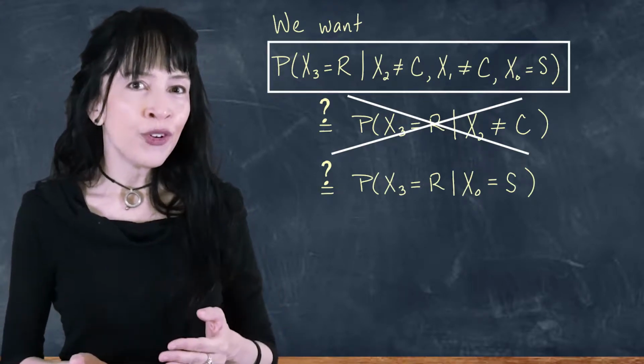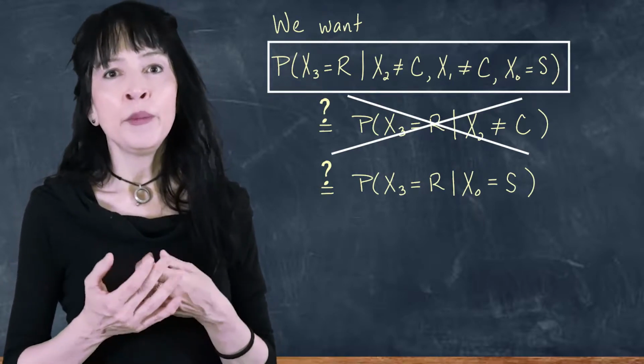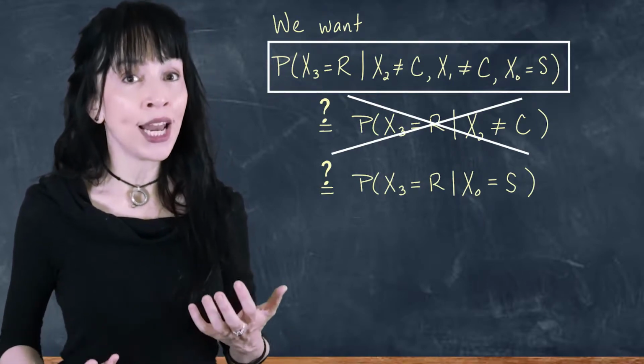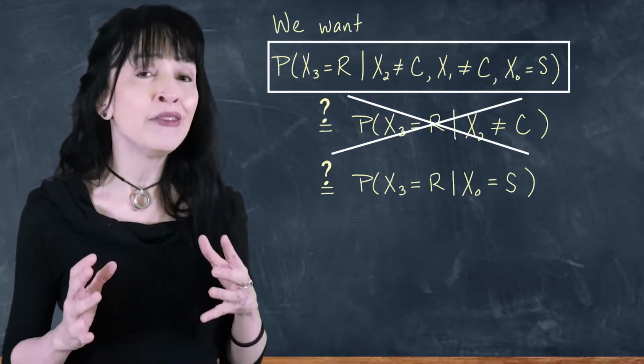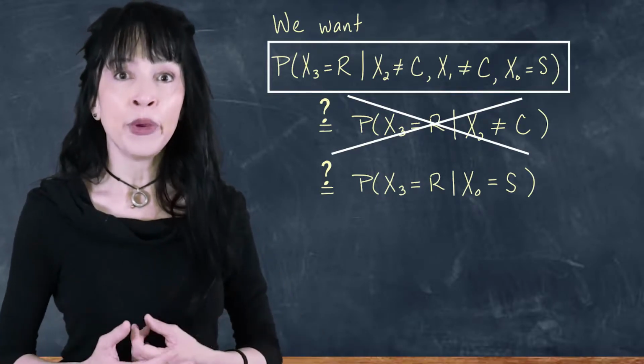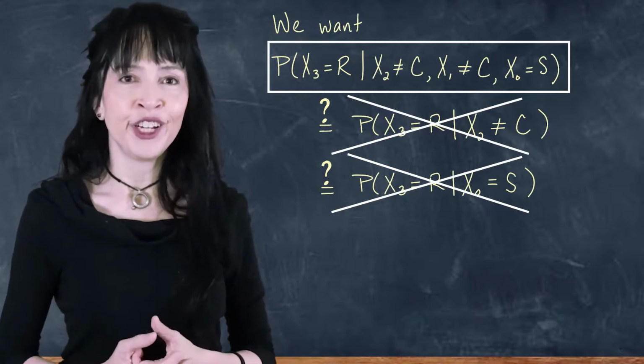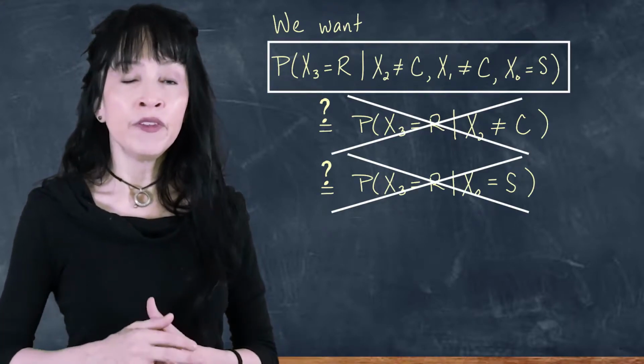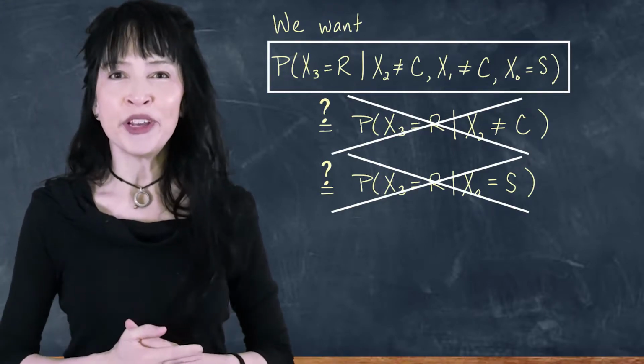This is also not true by the Markov property, because even though we're not given what happened on day 1 and day 2, we do have some information there that we can't ignore. So we're going to figure out how to do this probability. But before that, I want to give you just one more pitfall.